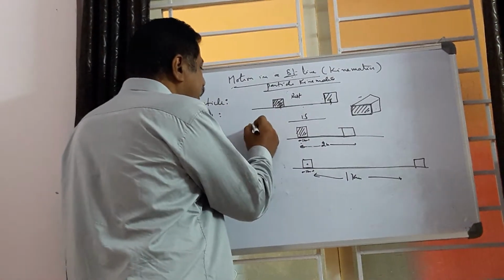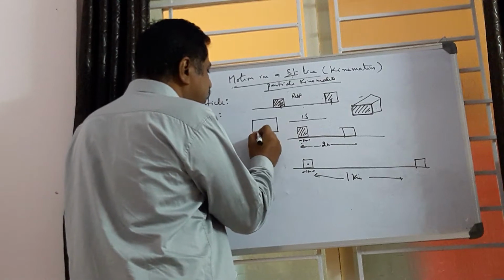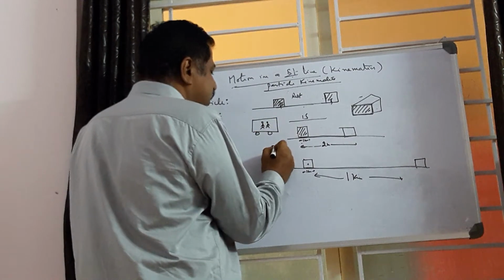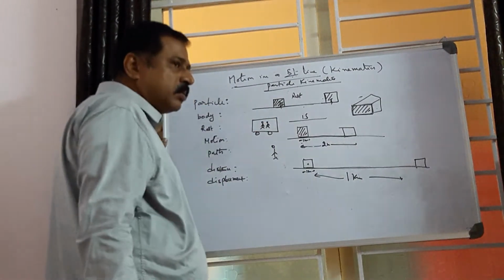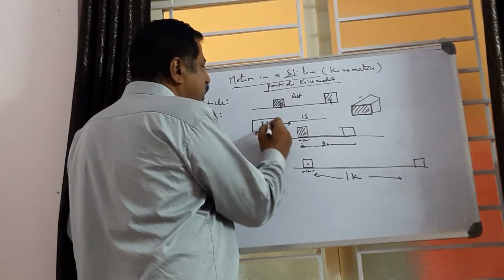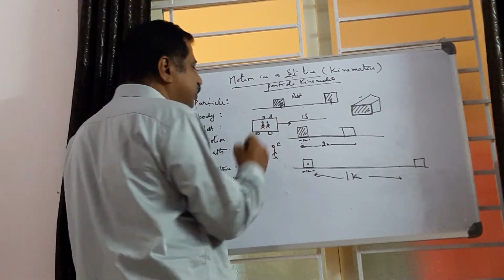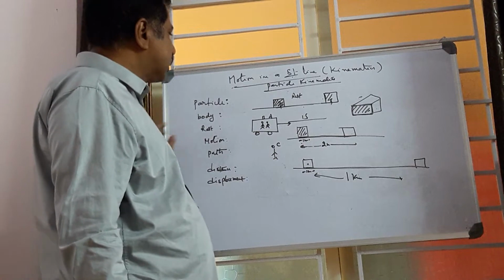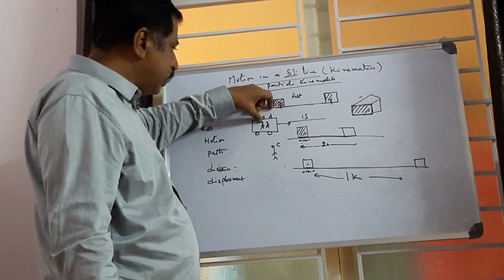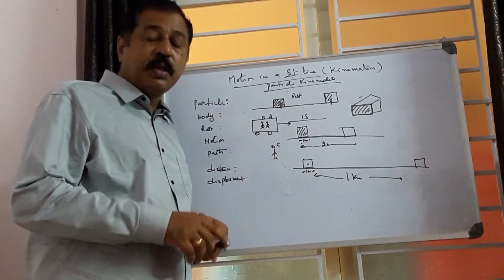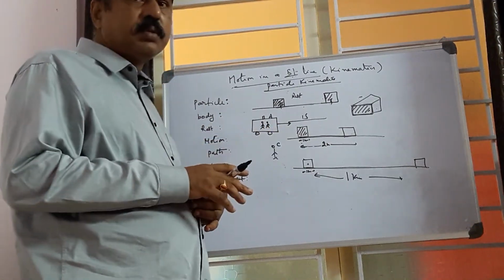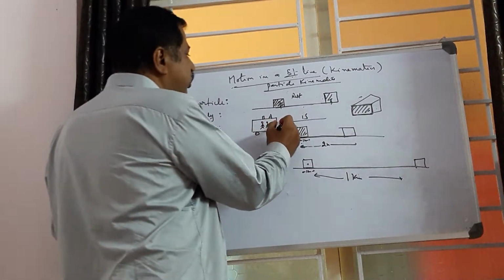For example, a bus is traveling on the road. Two persons are standing in the bus, and another person is standing at the side of the road, on the ground. The observers are named A, B, C. A is at rest for observer B, and in motion for observer C. That means the same person is at rest for one observer and in motion for another observer. That is why rest and motion are said to be relative terms.